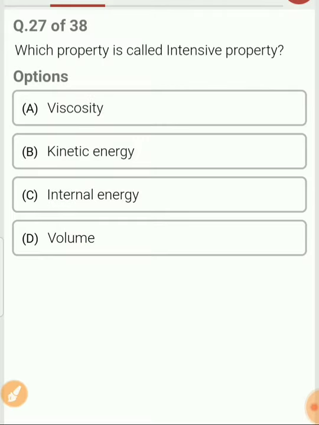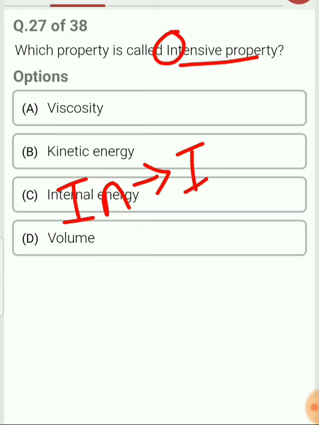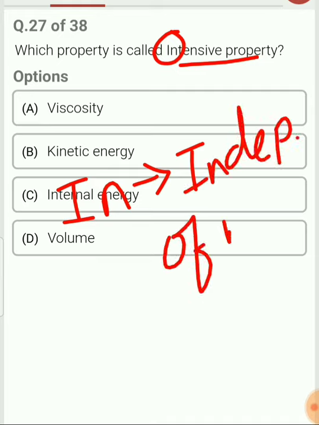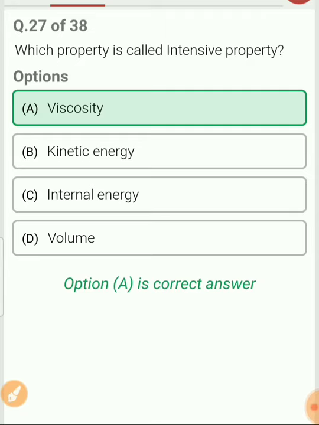Which property is called an intensive property? The property which is independent of the mass. Remember that I represents independent of mass. So an intensive property is the property which is independent of the mass. Which of them is independent of the mass? In this case, viscosity is the intensive property which is independent of the mass.